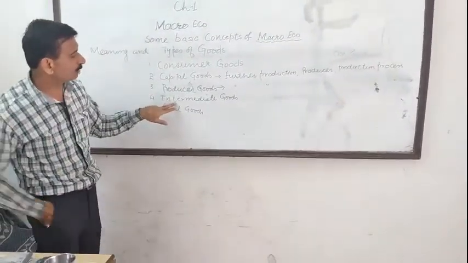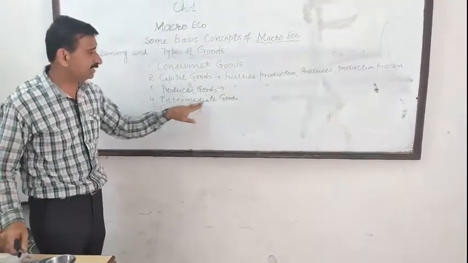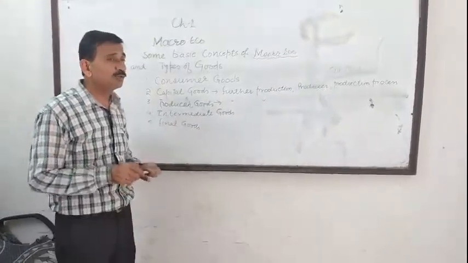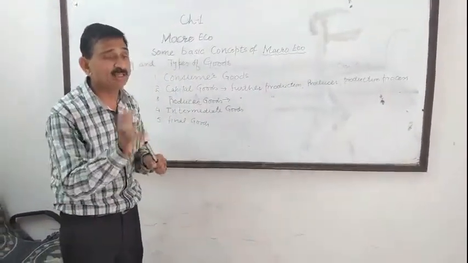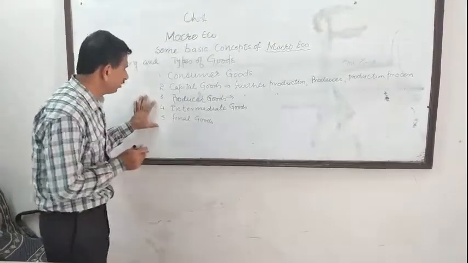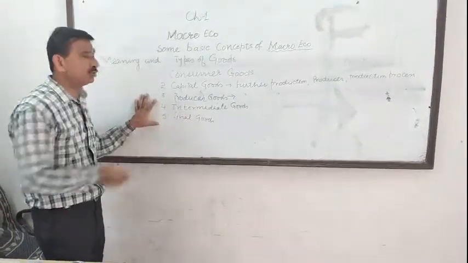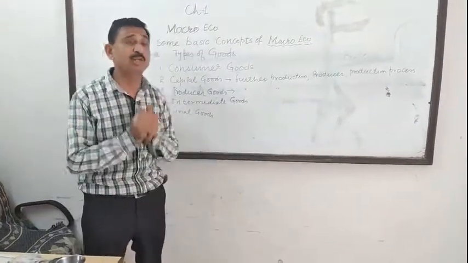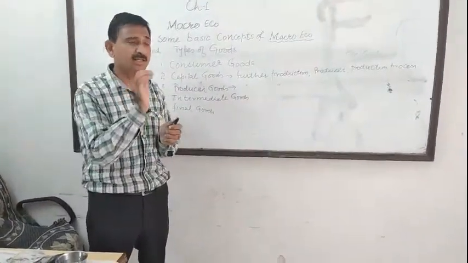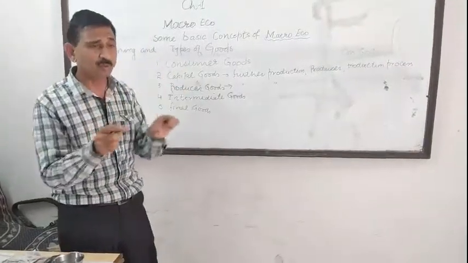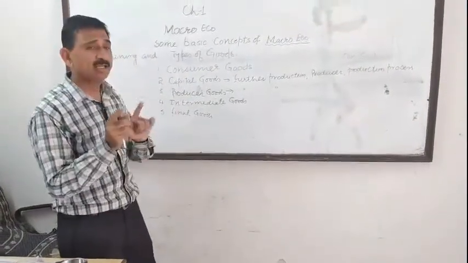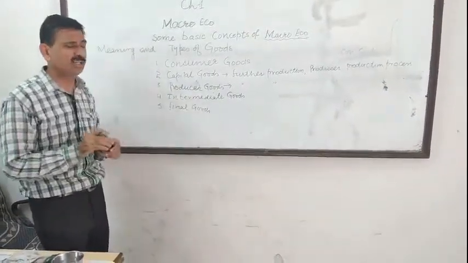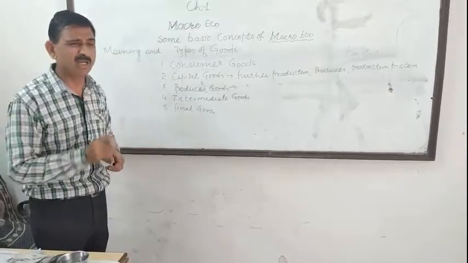Now I'm going to talk about the fourth concept, that is intermediate goods, and the fifth, final goods. What are intermediate goods and what are final goods? Before telling you the meaning and difference, I am giving you an example: sugar and sugarcane, cotton and cloth. These four words, are you thinking they have the same meaning or some difference?